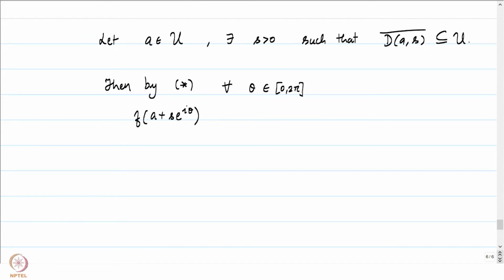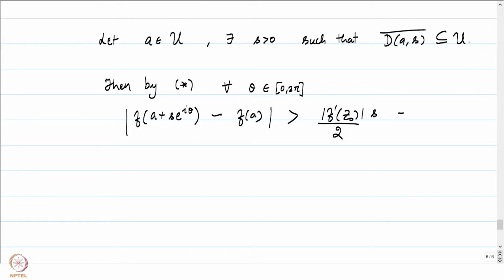Every point on the circle of radius s around a, minus f of a. Notice that both these points are in U, and therefore this is greater than mod f prime of z0 by 2 times mod of z minus w, which is just going to be equal to s here.